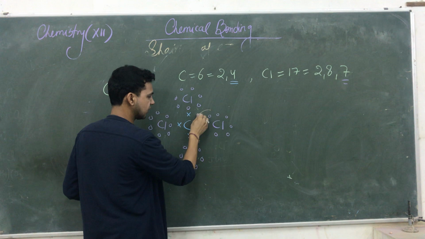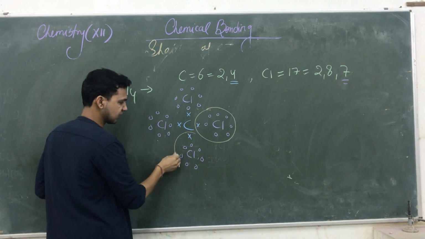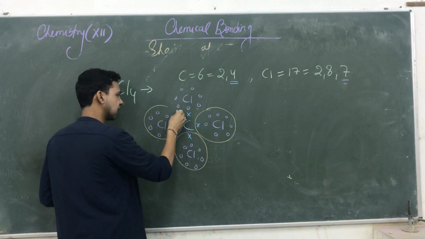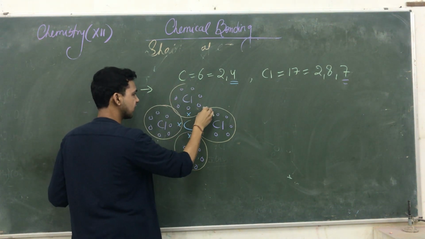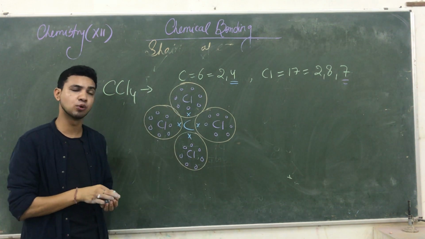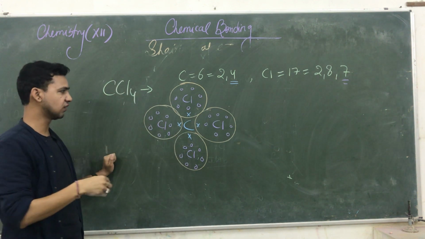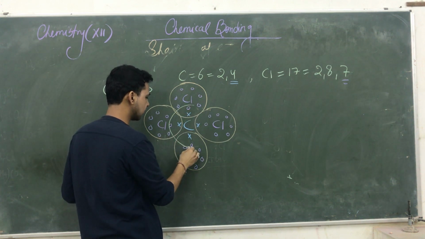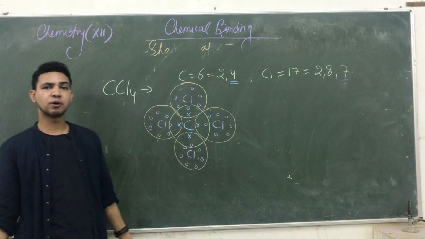This chlorine requires 1 electron from this carbon, so its octet is complete. This chlorine is taking 1 electron from this carbon, its octet is also complete. This chlorine is also taking 1 electron from this carbon, its octet is complete. This chlorine is also taking 1 electron from this carbon, its octet is also complete. But carbon also needs 4 more electrons because यहाँ पे carbon के already 4 electrons हैं, इसको octet complete करने के लिए 4 electron चाहिए. So carbon takes 1 electron from each chlorine.